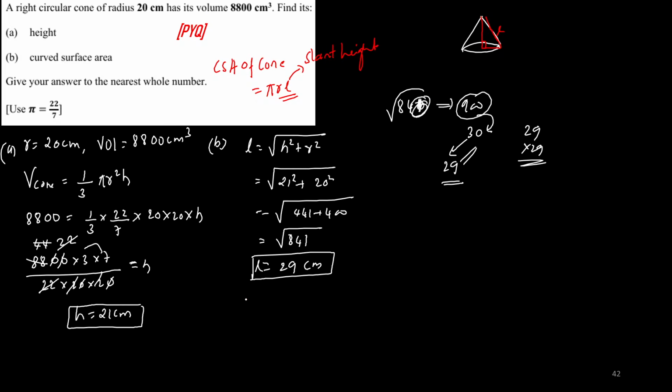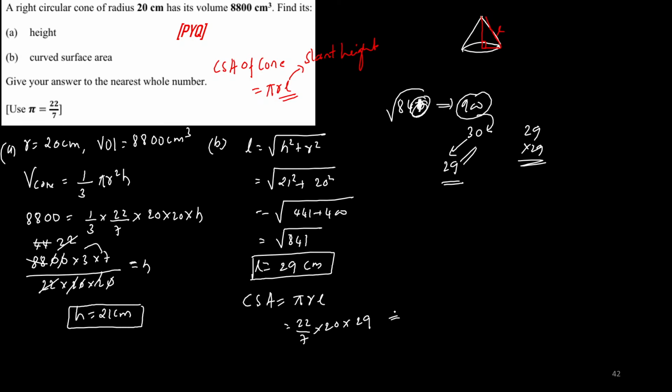What is curved surface area? CSA is equal to pi r L. So pi is 22 by 7, r is 20, and L is 29. Here none of the numbers will get cancelled by 7. In such cases, first multiply all the numerators.